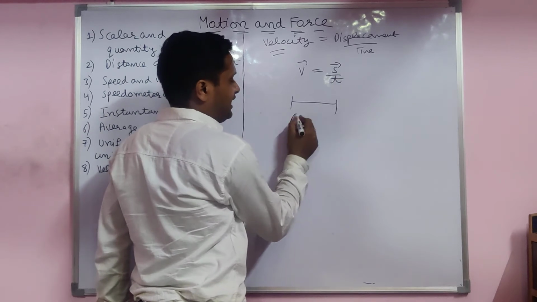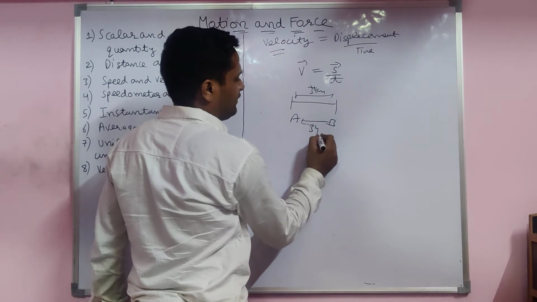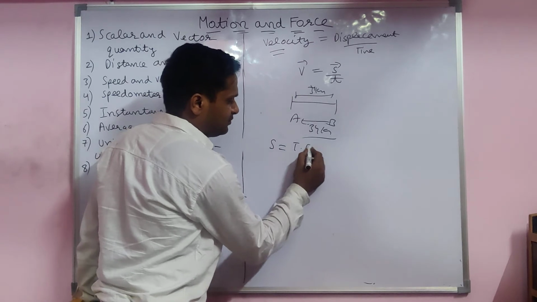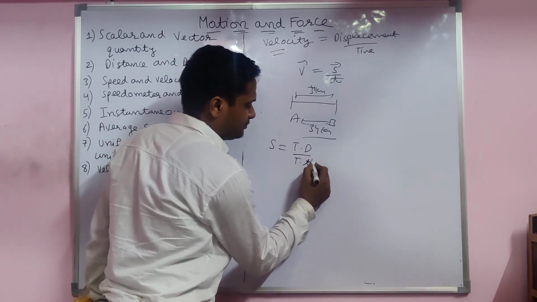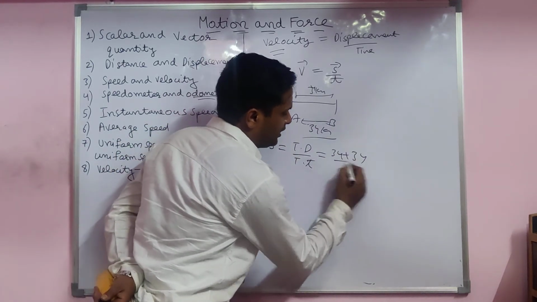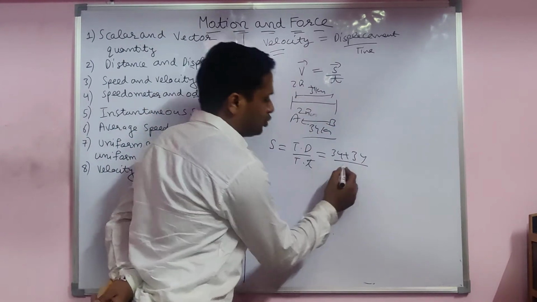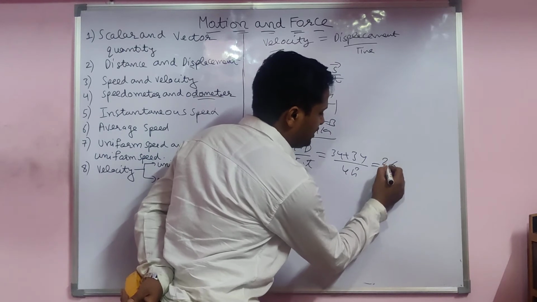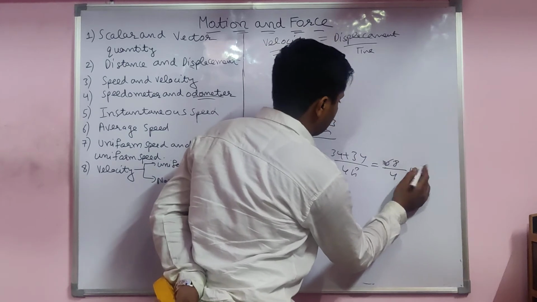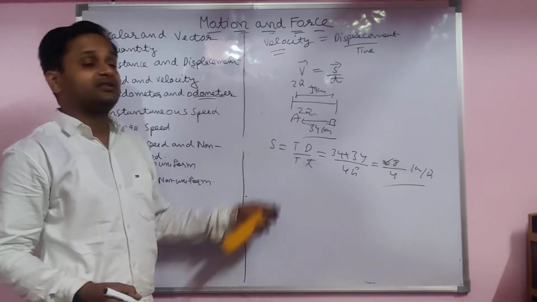One example I already took: A to B, 34 kilometer, then again come back, 34 kilometer. Here the speed is total distance upon total time. Total distance is 34 plus 34. Time, for example, take 2 hours, then again back 2 hours, so total 4 hours. So 68 upon 4. This is the answer, this was the speed only.